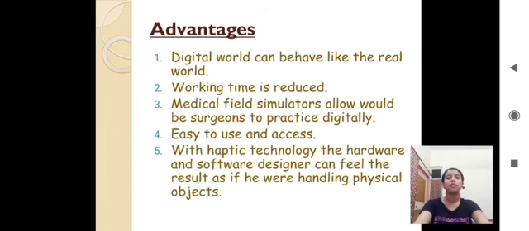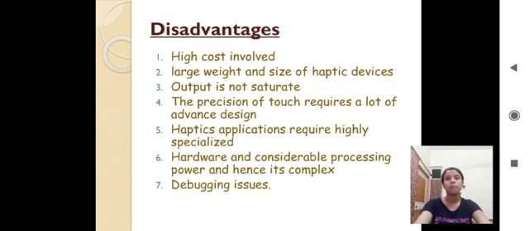Now, some of the advantages of this technology are: the first one is that the digital world can behave like the real world. The working time is reduced. Medical field simulators allow surgeons to practice digitally. It is easy to use and access. With haptic technology, the hardware and software designer can feel the result as if he were handling physical objects.